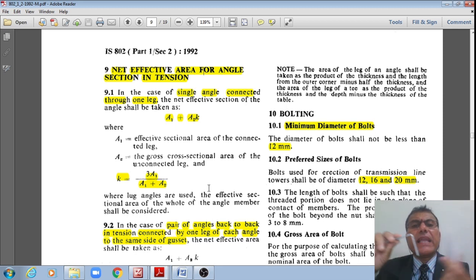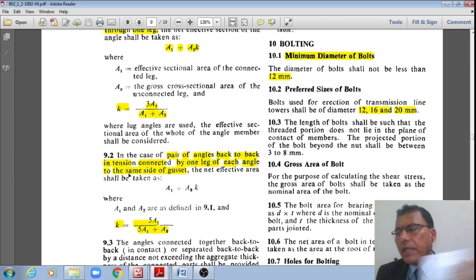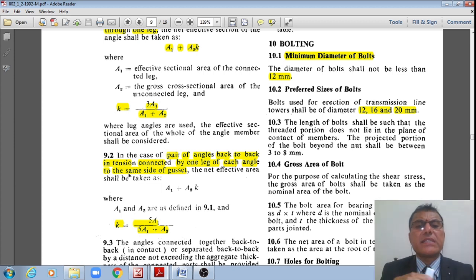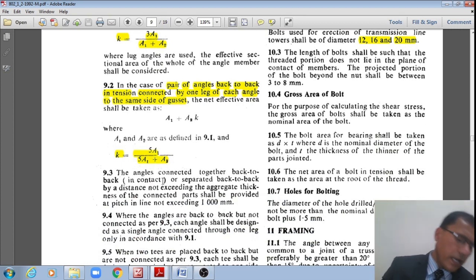Therefore, if this single angle is connected through one leg on one side of a gusset plate only, then even as per the IS 800 1984 old code, we have the formula k equals 3a1 divided by a1 plus a2, whereas for a pair of angles back to back in tension, connected by one leg on each side of the gusset plate, a1 plus a2k applies, where k is given by 5a1 divided by a1 plus a2.